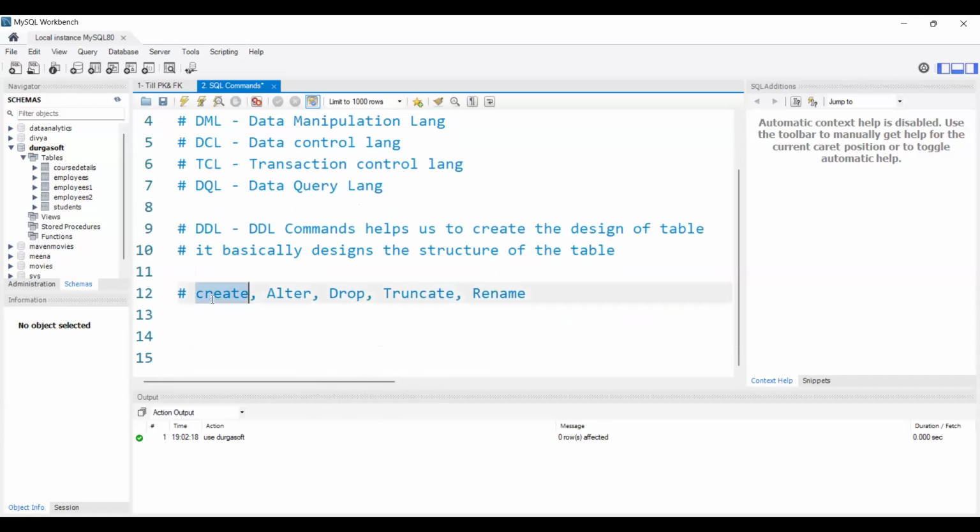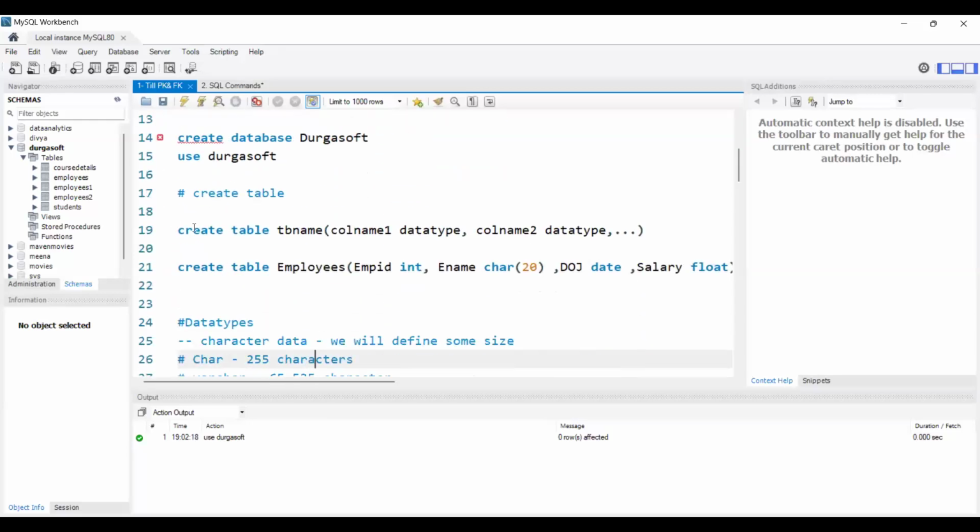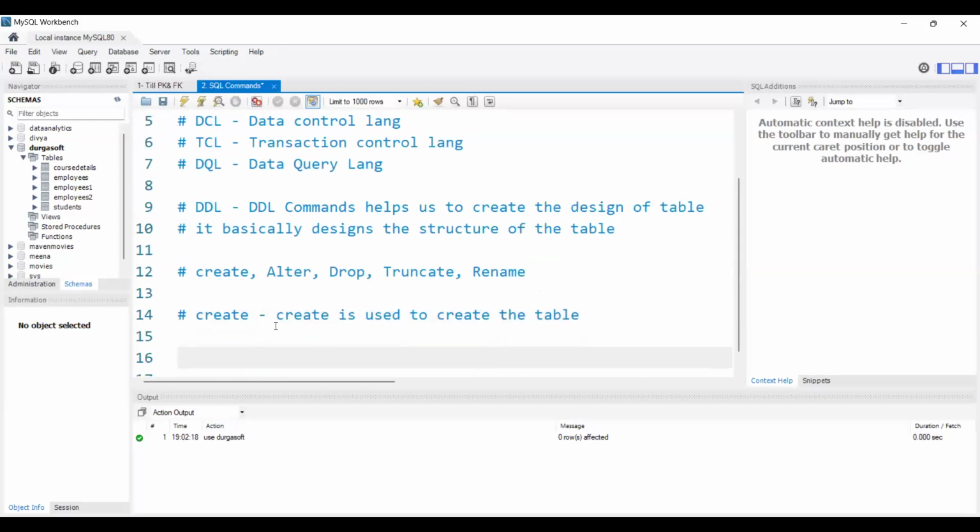So what is the create command? We already used the create command to create the table, correct? This is the create command. How will we create the table using the syntax? Create table name, and inside the brackets, we give the column name and the data type, right? We already discussed how to use the create command, so I'm not repeating that. Basically, we use the create command to create the table.